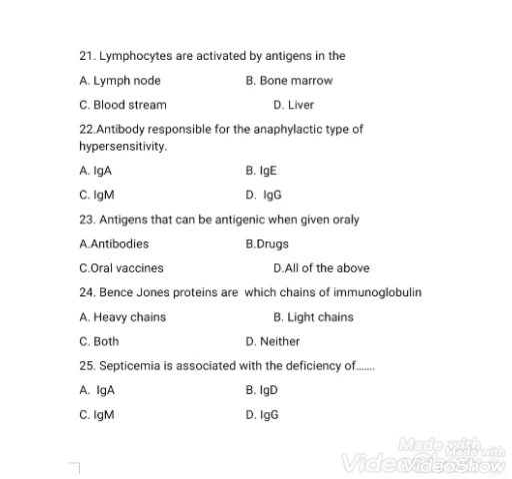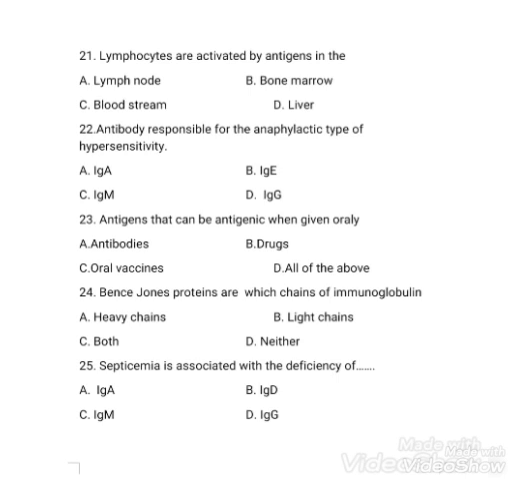Next question. Lymphocytes are activated by antigens in the lymph node, bone marrow, bloodstream, liver. The right answer is option A, lymph node. Antibody responsible for the anaphylactic type of hypersensitivity: IgA, IgE, IgM, IgG. The right answer is option B, IgE. IgE is also referred to as reagin antibody. It is heat labile in nature and mediates type 1 hypersensitivity reaction.